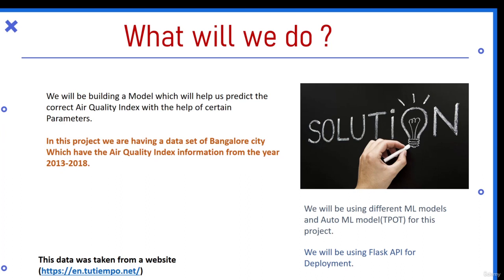So now what we'll be doing is first using the machine learning models, which I'll show you in the notebook. Then we'll be using the TPOT library. TPOT is an AutoML library. I'll discuss it in the next slide. Then we will also deploy the model. How will our model work as a web app? We'll be using Flask API for deployment. We'll learn all of these in our upcoming sections.